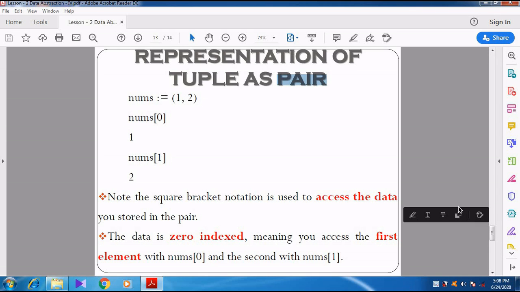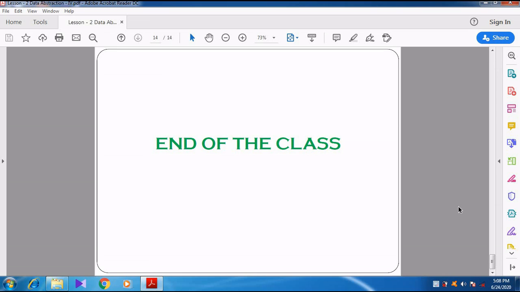Right. I think you might have understood these things. Both the concepts you might have understood. So we have discussed about the tuple and the list.